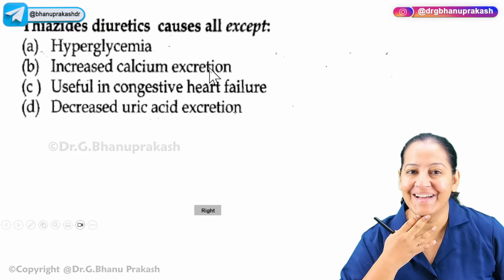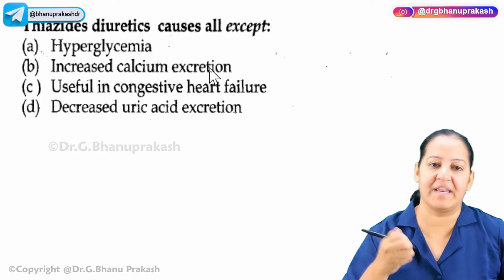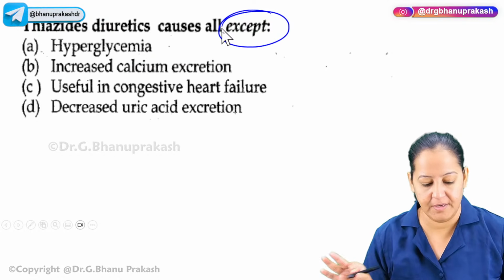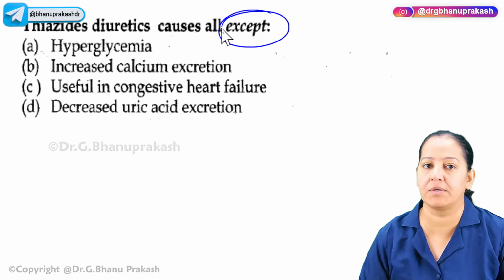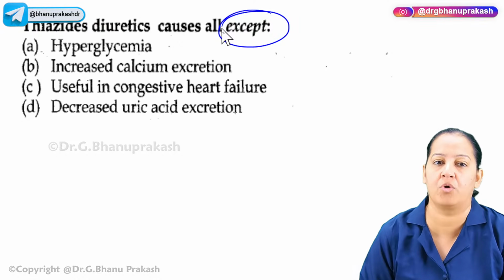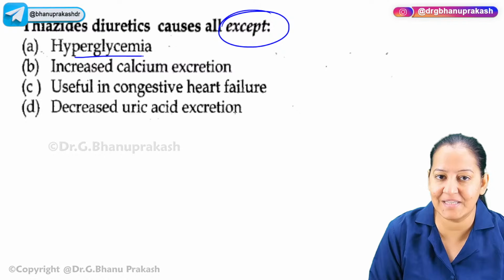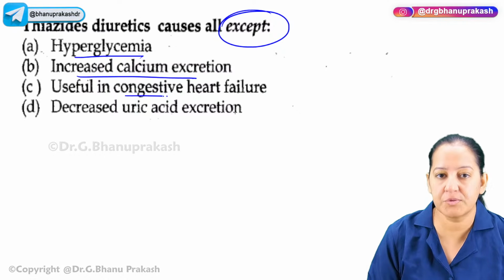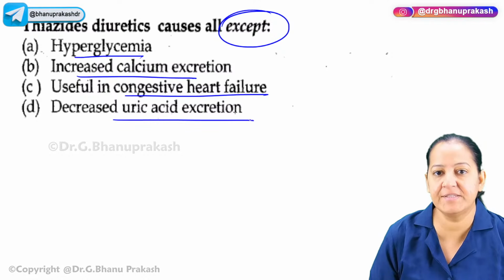We are done. Read the question, tell me the answer. We'll move on to the next chapter quickly. Thiazide diuretics cause all except. What does thiazide not cause? Is it hyperglycemia, yes or no? Increased calcium excretion, yes or no? Useful in congestive heart failure or decreased uric acid excretion.